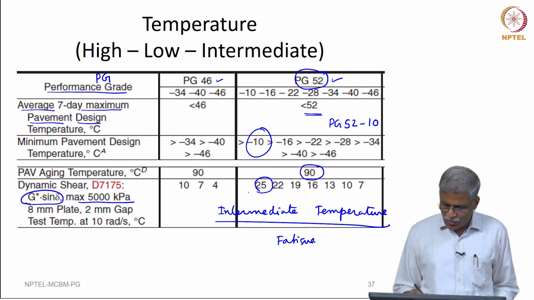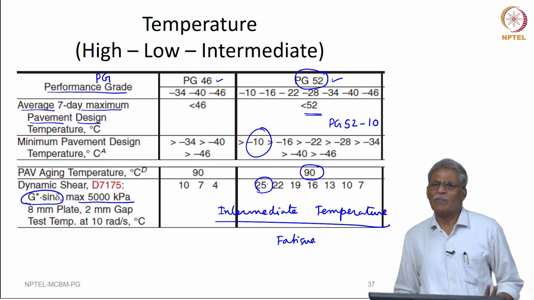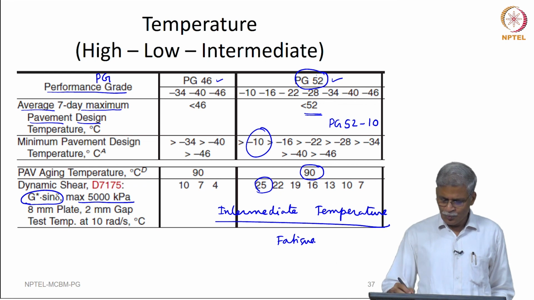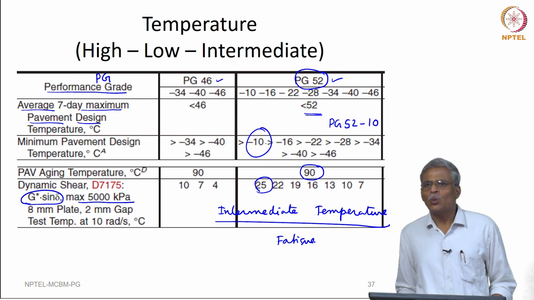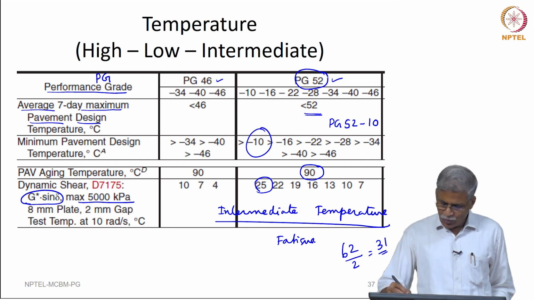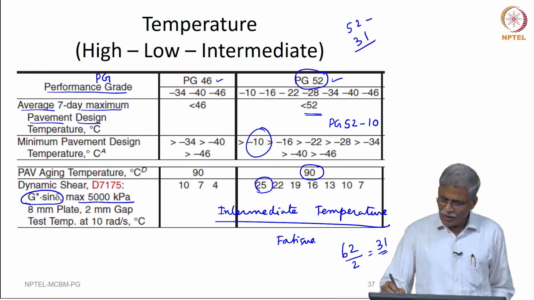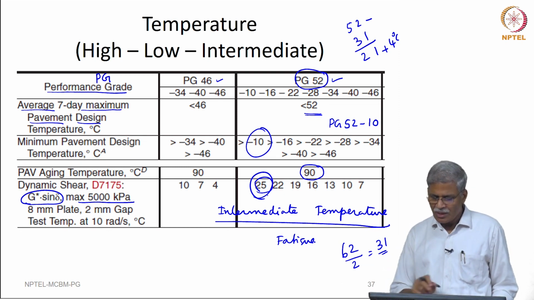So, how do we get this 52, 10 and 25? In fact, if you actually take a look at it, it is a very empirical algorithm that is used. So, 52 and 10, so the difference is going to be 62, right, and 62 divided by 2 is 31. So, if you take 52 minus 31, you are going to get 21 and they add 4 degree centigrade here to get this 25. Okay. So, that is the way in which these things are computed.